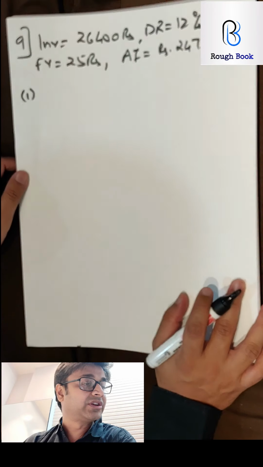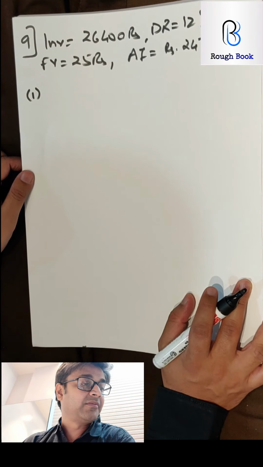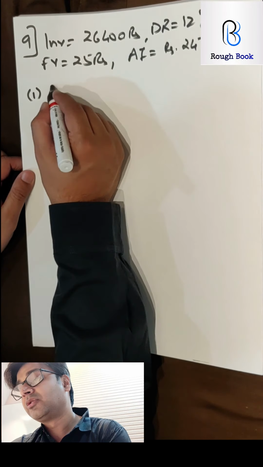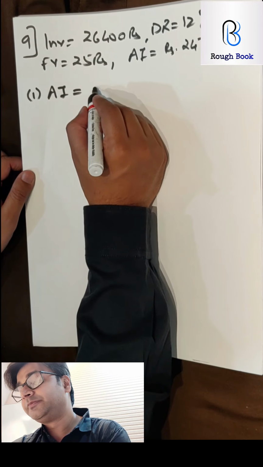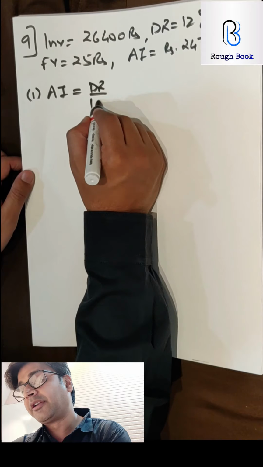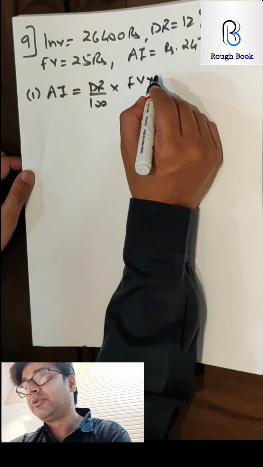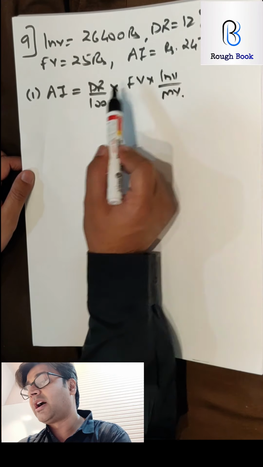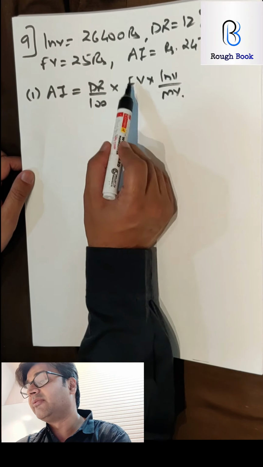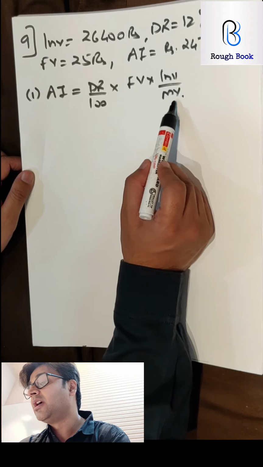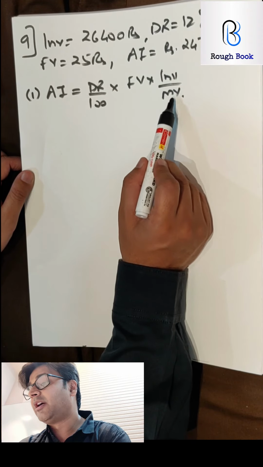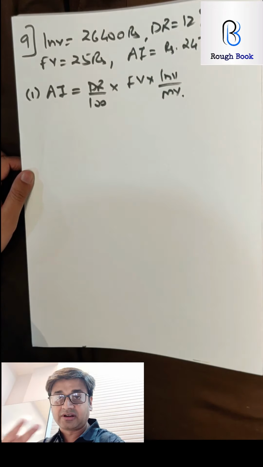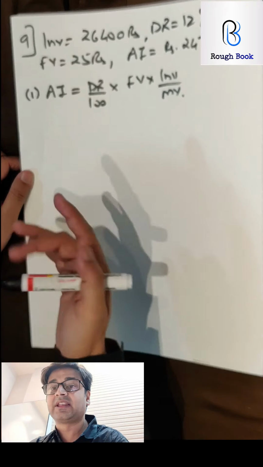Now to get the number of shares, we'll have to first find the market value of each share. So how will I get the market value? AI is equal to DR upon 100 into face value into investment upon market value. Do I have AI? Yes. Do I have DR? Yes. FV? Yes. Investment? Yes. So I can easily calculate market value. Once I get market value, I will divide with investment and I will get the number of shares. So this is a reverse question. First we'll have to find this and then the other part.